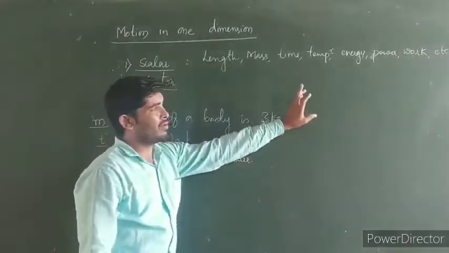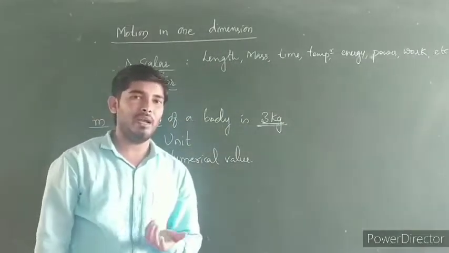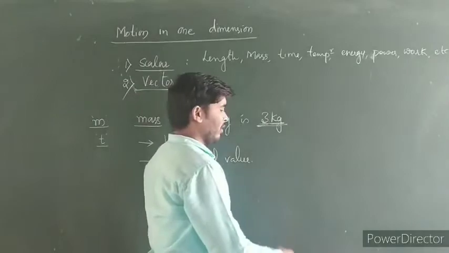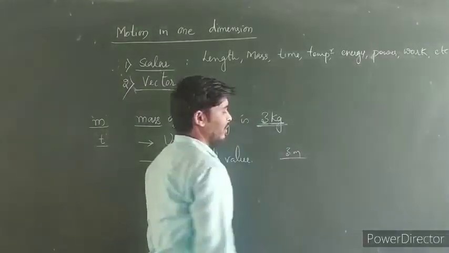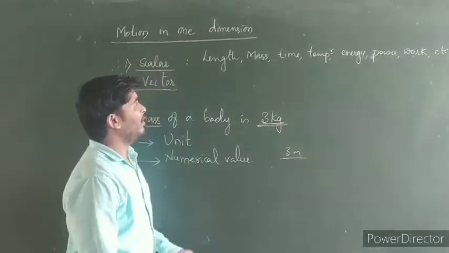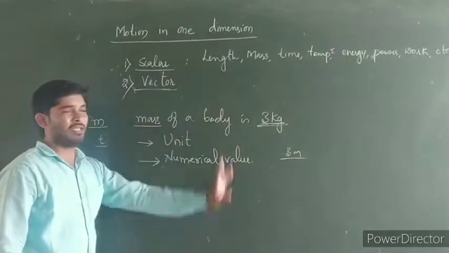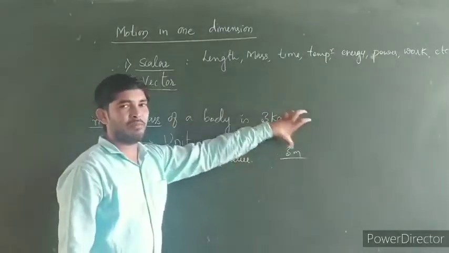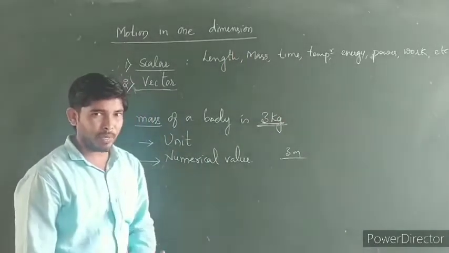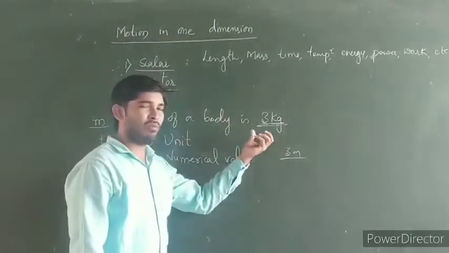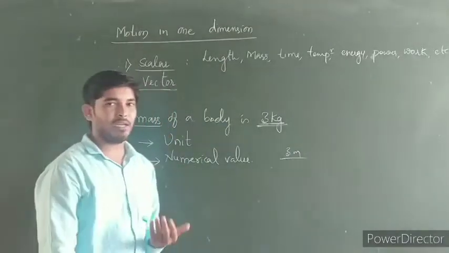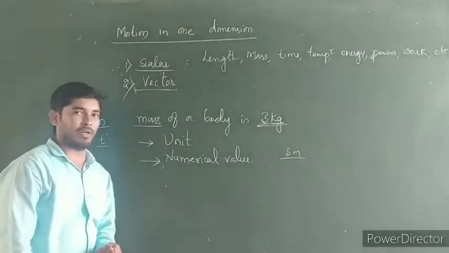All these physical quantities can be expressed only by their magnitude. For example, the length of an object is 3 meters, which is expressed only by its magnitude. And mass, as I have already written, the mass of the body is 3 kg, which is also expressed with its magnitude. These physical quantities do not have any particular direction, but can be expressed only by their magnitude. That's why all these quantities are considered examples of scalar quantities.